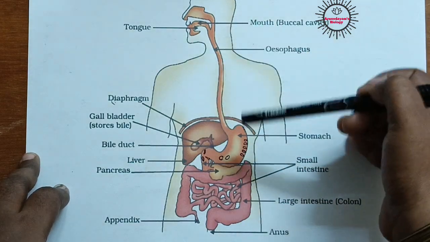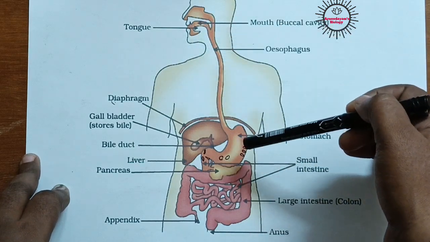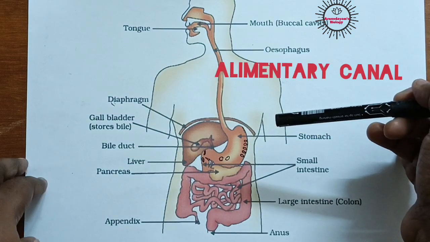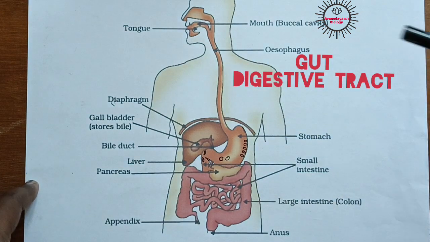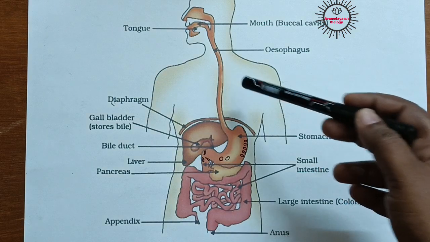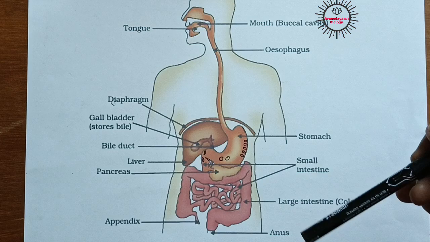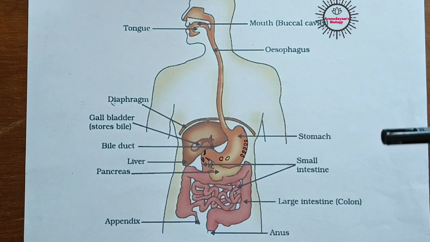Okay, in case of human beings, the digestive system is present in the form of a long tube. Now this long tube is called the alimentary canal, or it is also called the gut, or it is also called the digestive tract. Alimentary canal, gut, or digestive tract. So it contains so many organs which facilitate different types of digestive juices and enzymes to act on food materials.